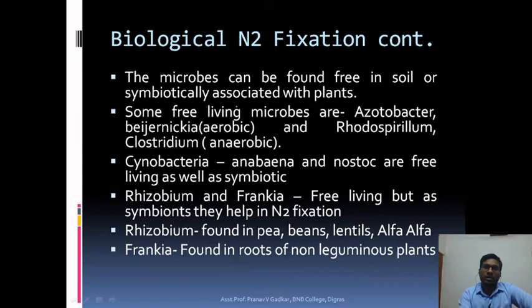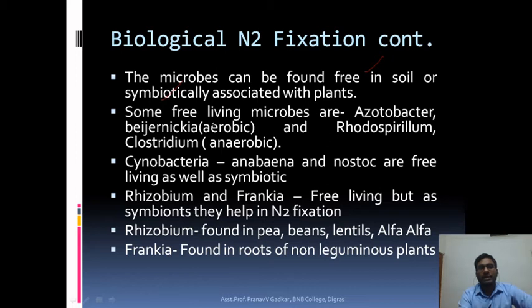So the microbes can be found free in the soil or symbiotically associated with the plants. So microbes in the soil are free living, or they are symbiotically associated with the plants. What is a symbiotic relationship? A symbiotic relationship is when two species live with each other and they both get benefited and neither of the species gets harmed.